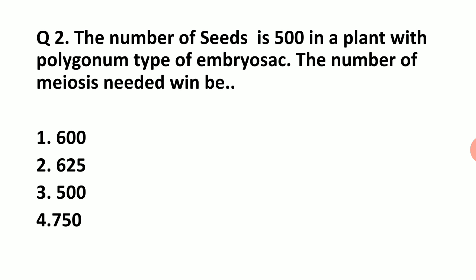Each microspore mother cell produces 4 microspores, so it will require 125 microspore mother cells and 125 meiosis. It means 500 plus 125, 625. The second alternate is the correct one.